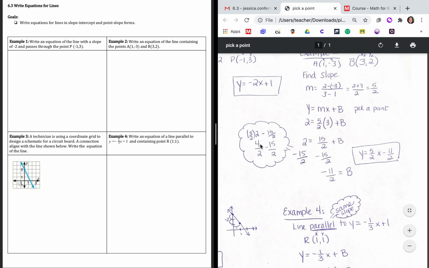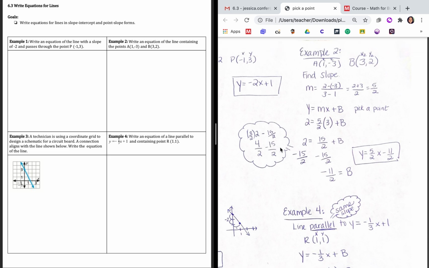So subtract across the numerators. 4 minus 15 is -11, and the denominator stays the same. So 4/2 minus 15/2 is -11/2. Then you're going to take the two pieces you found. We found our slope is 5/2, and our y-intercept is -11/2. So our equation, to put it together, is y equals 5/2x minus 11/2.